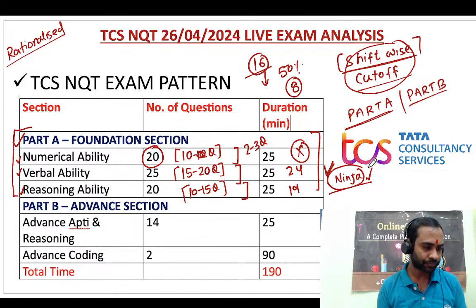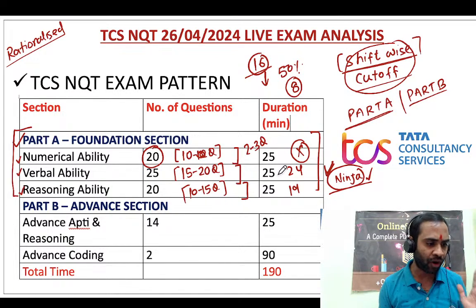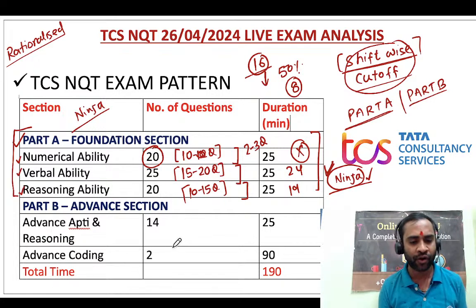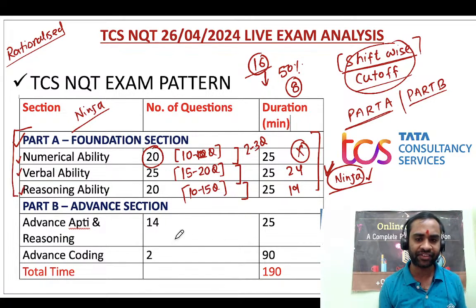Now Asutosh, if you have not solved any coding question but did the foundation section and advanced section also, then for ninja you will be called. If you are not solving any coding question, you will not be called for digital and prime.